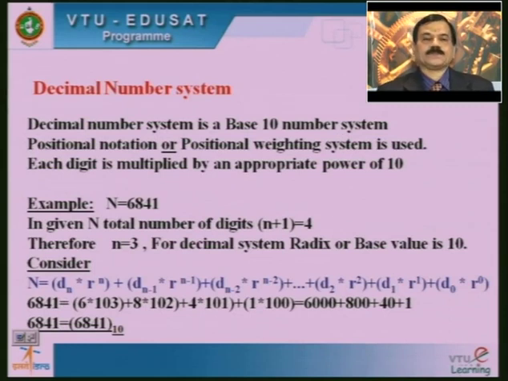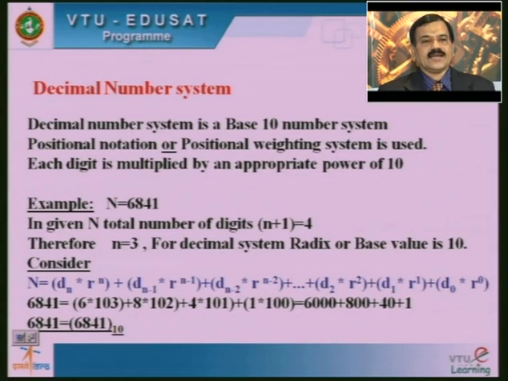Decimal number system. The decimal number system is a base 10 number system. Positional notation or positional weighting system is used. Each digit is multiplied by an appropriate power of 10. Just take an example: N equal to 6841. In the given number, the total number of digits, n plus 1, is equal to 4. Therefore, n is equal to 3. For the decimal system, the radix or base value is 10.